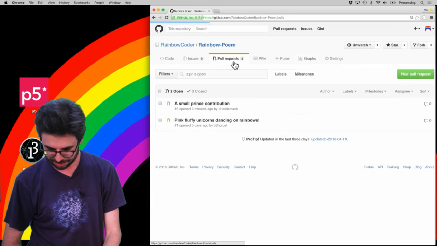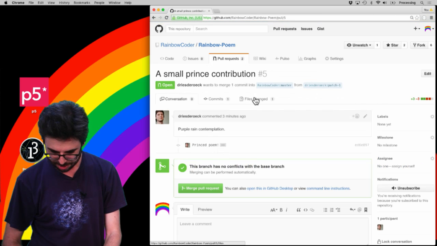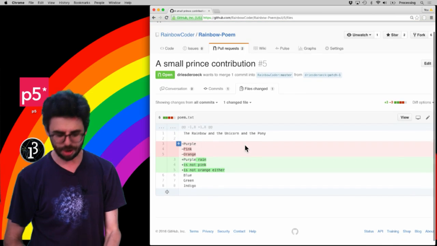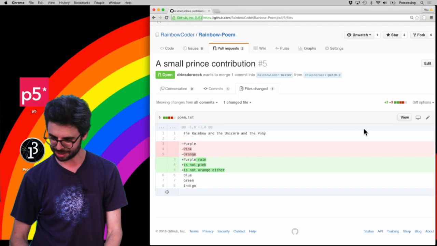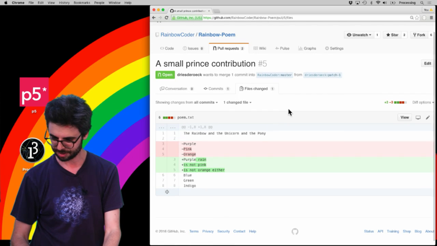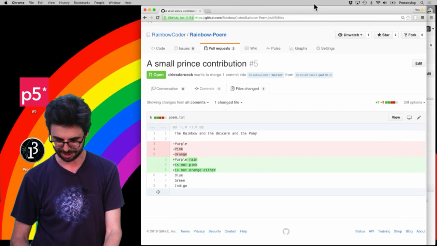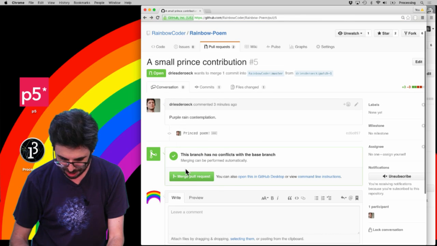Oh, here's one. Oh, this is so good. I can't believe I didn't think of this. We got a nice little addition about Prince. I love this. Let me thank you, Dries der Rook. Merge pull request.